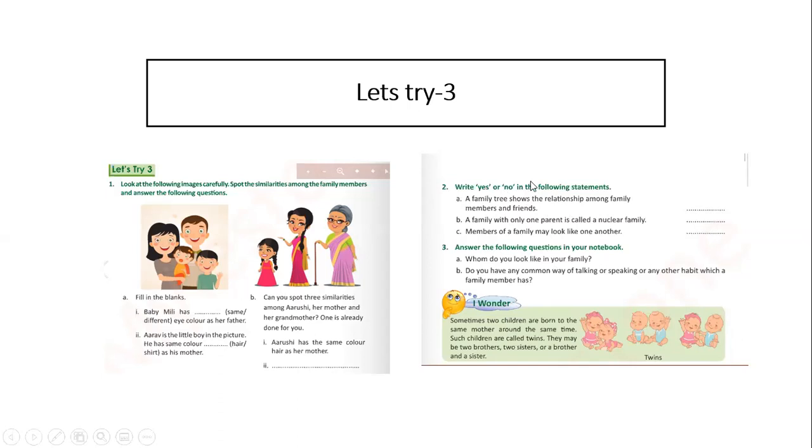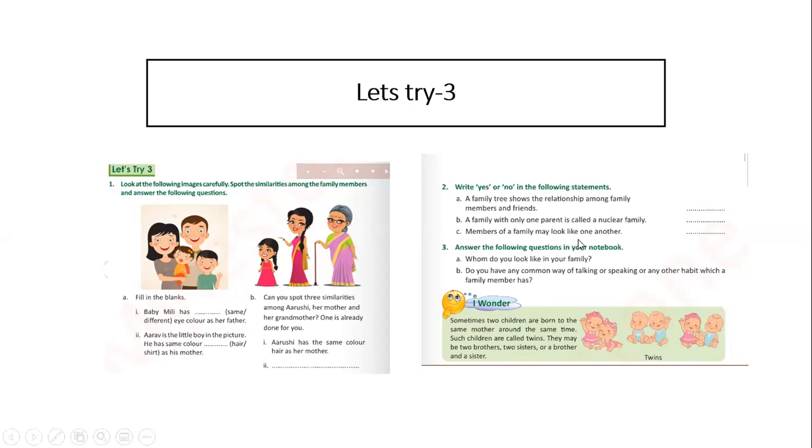So now, write yes or no in the following statements. A family tree shows the relationship among family members and friends. Does it show the relationship between family members and friends? No. It shows only the relationship between the families. A family with only one parent is called a nuclear family. What do you call a family with only one parent? Single parent family. And what is nuclear family? Nuclear family is a family where father, mother, brother, and sister are there. So it is no.